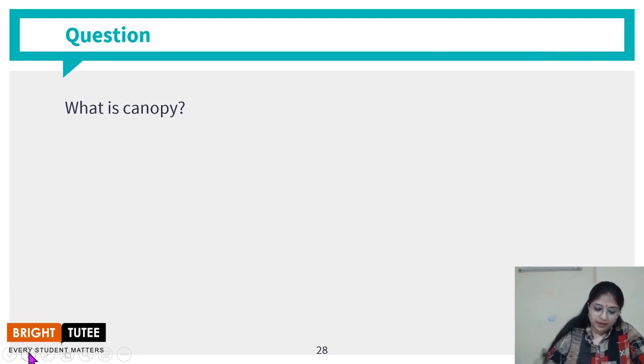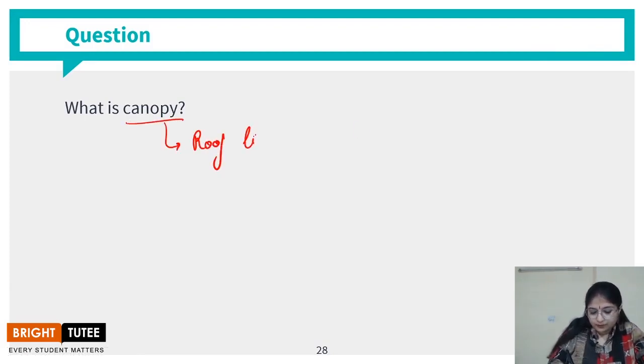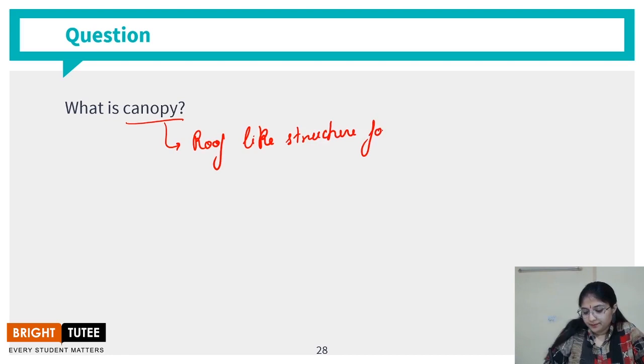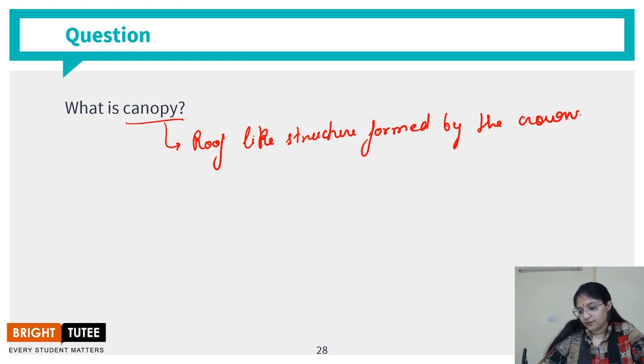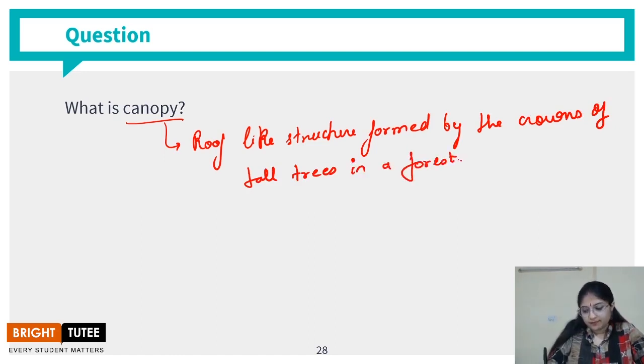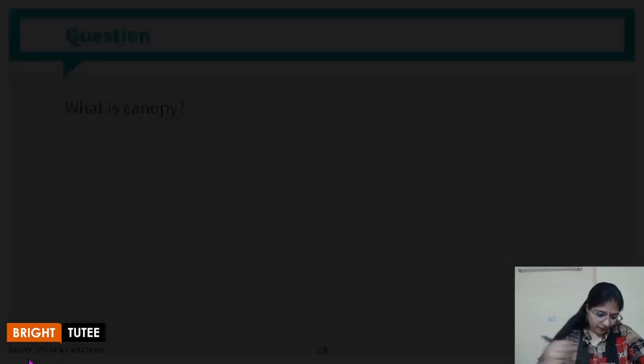What is a canopy? So canopy is a roof-like structure formed by the crowns of tall trees in a forest.